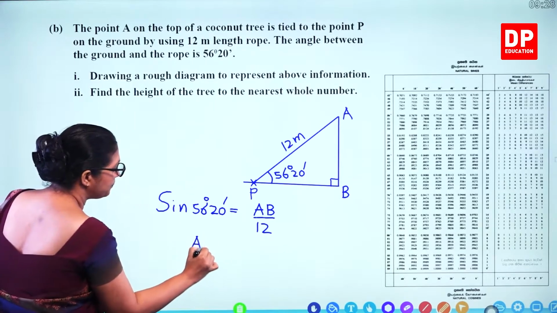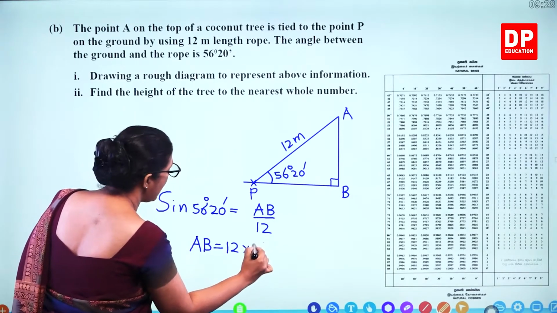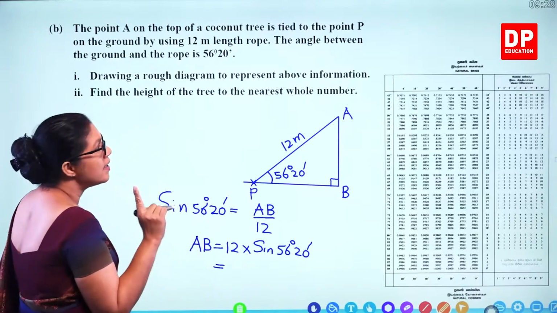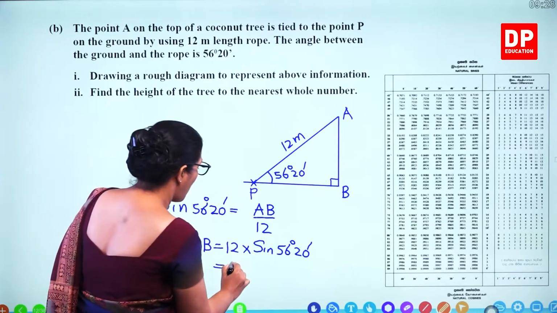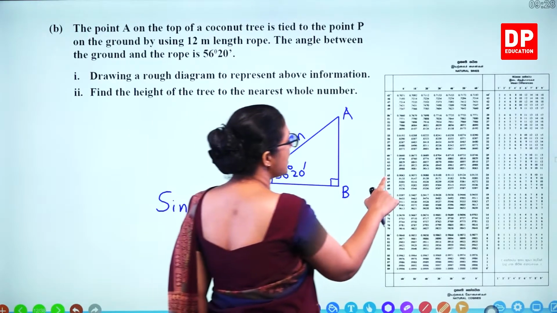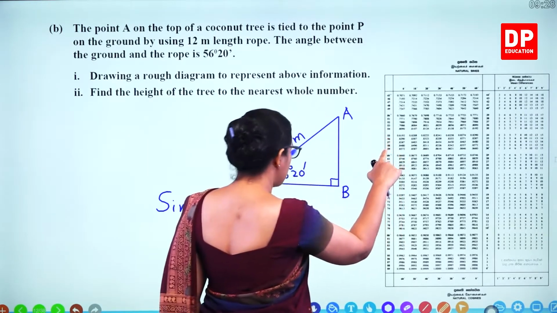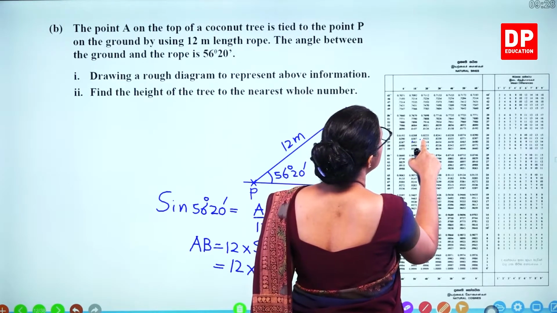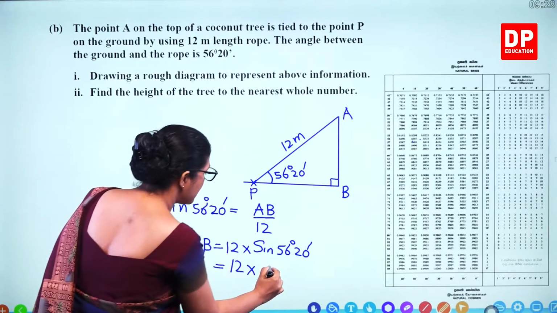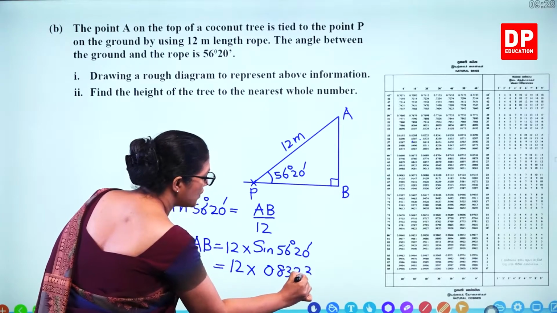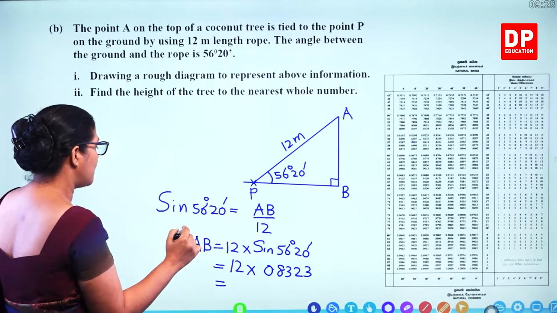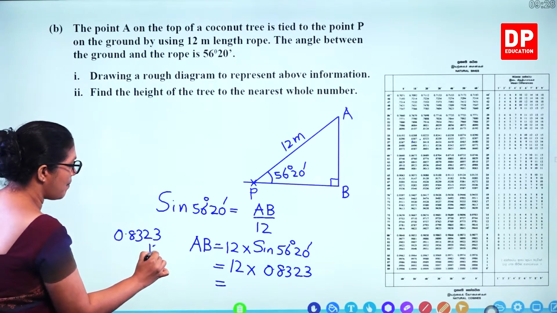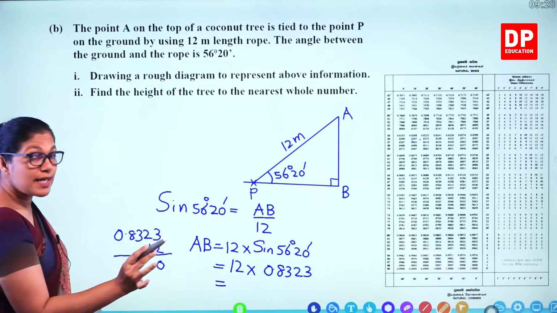So what is AB? 12 times sine 56 20. Now refer to sine tables. So what is sine 56 and 20? 0.8323. So multiply by 12. So we'll multiply 0.8323 by 12. Without the decimal, first multiply and multiply by 2 and add it.